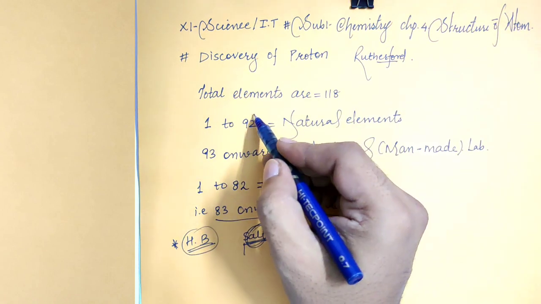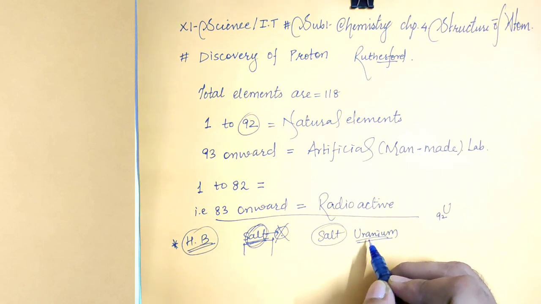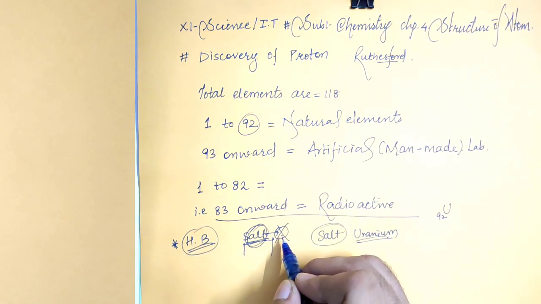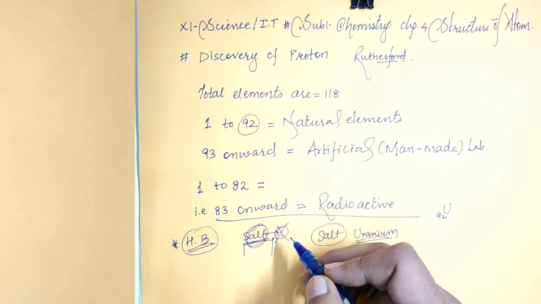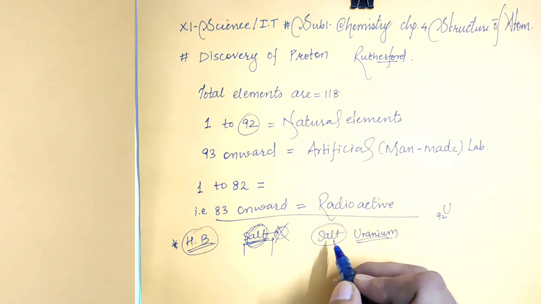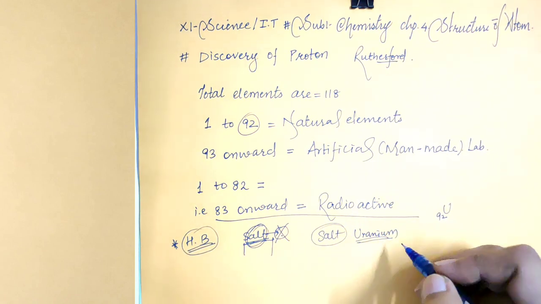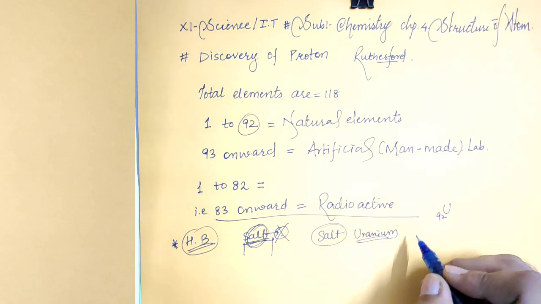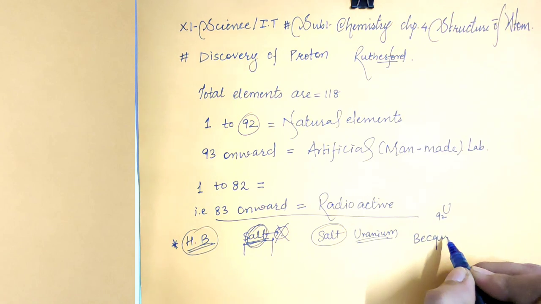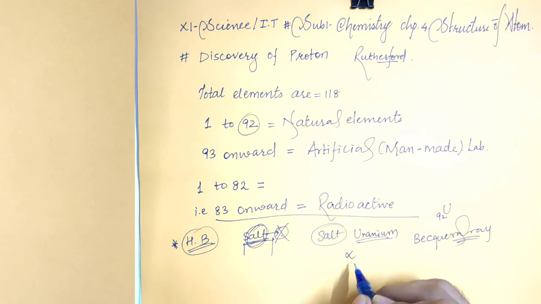As uranium is an element with atomic number 92, the uranium salt was placed on the table and the photographic plate was also placed on the table, and it was found that the photographic plate was spoiled. He thought that something might have come out from the salt that spoiled the plate. So he did an experiment and found that some rays are coming out from the uranium salt. Those rays were initially called Becquerel rays. Later on those rays were called alpha, beta and gamma rays.